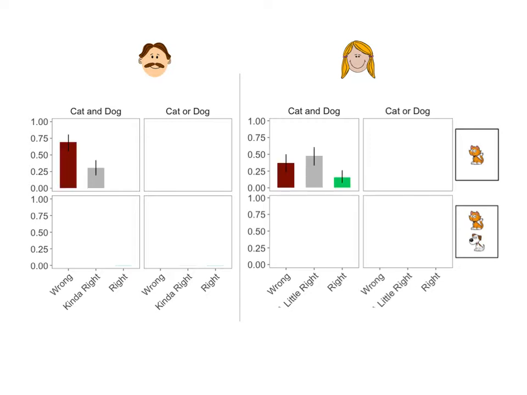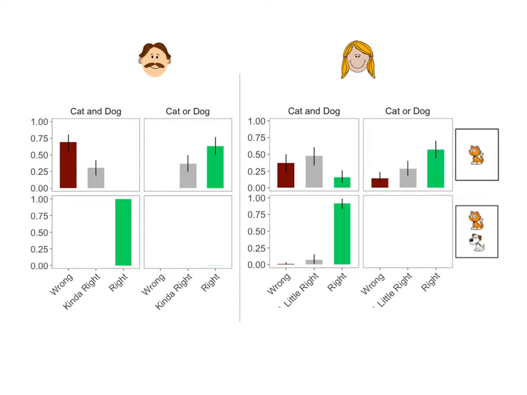For the guesses with and, when only one of the animals was on the card, children and adults showed similar patterns of rejecting the guess. Children had slightly more kinda right guesses in such trials, which may be due to their desire to avoid punishing the puppet with a circle rather than a star. For conjunction guesses with both animals on the card, adults and children considered the guesses right. Moving to disjunction, if only one of the animals was on the card, children and adults showed similar patterns of tendency towards considering it right and kinda right, sometimes.